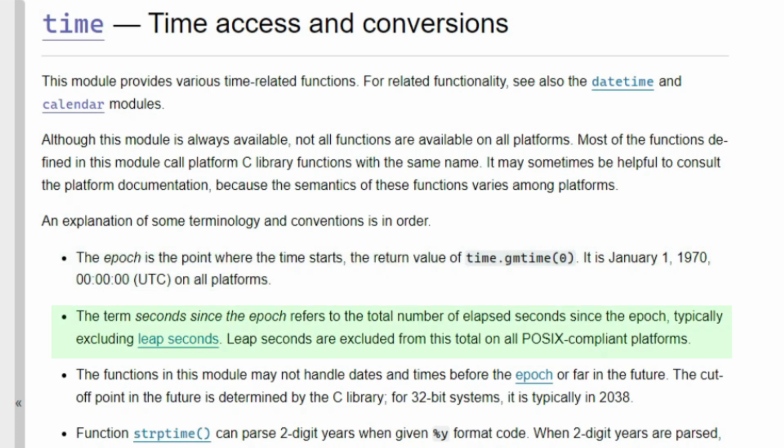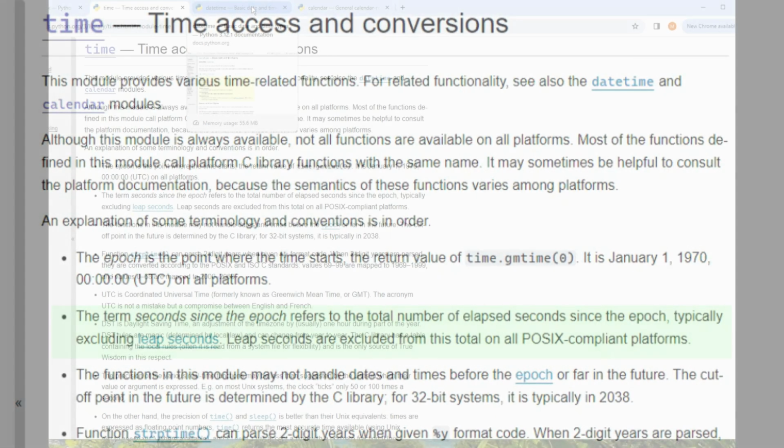Note that in the time module, leap seconds, which are irregular and added by the International Earth Rotation and Reference Systems Service as needed, are excluded.